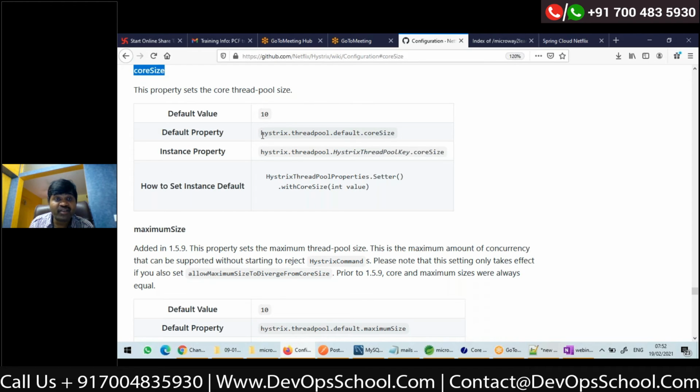Or if you want to configure it in the YAML file, you can use hystrix.threadpool.default.coreSize. If you want a single thread pool for all services, but you may want a separate thread pool for service 2, a separate thread pool for service 3, a separate thread pool for service 4, then what you need to configure is hystrix.threadpool, the thread pool key.